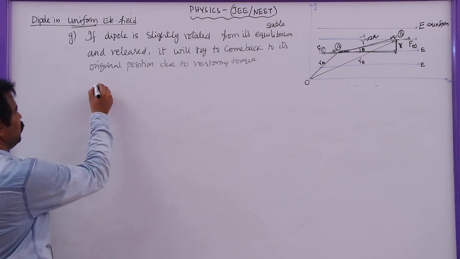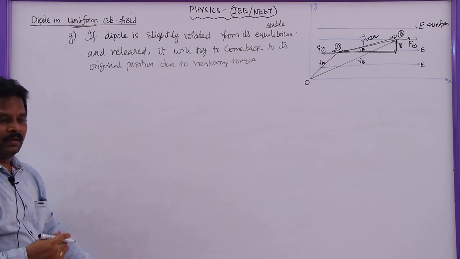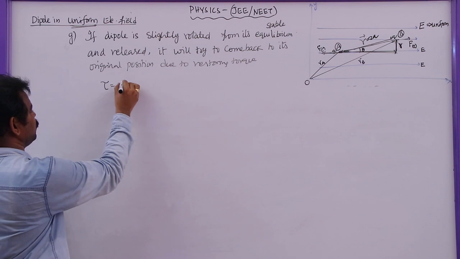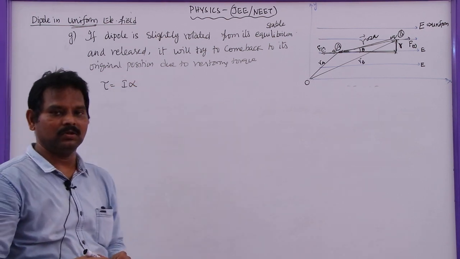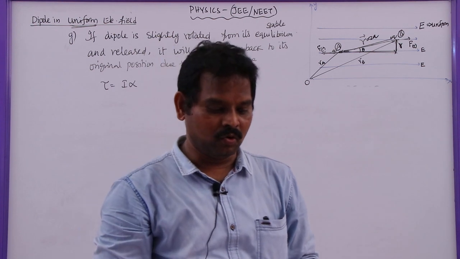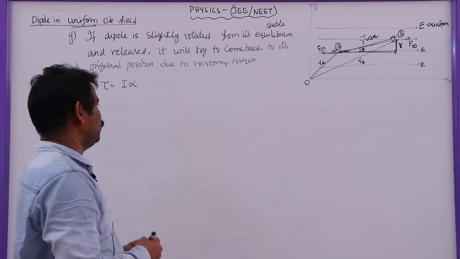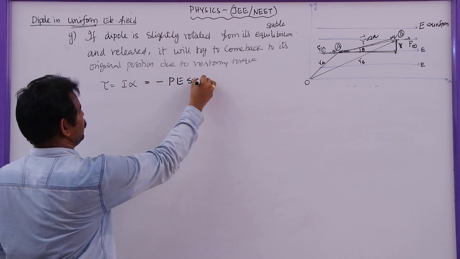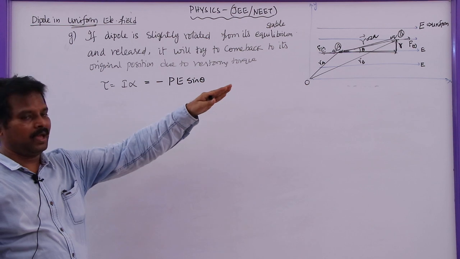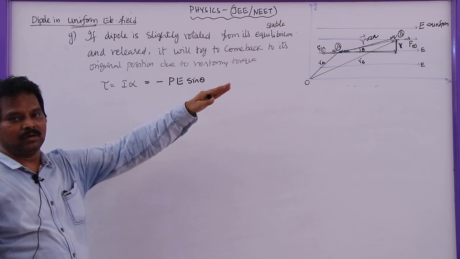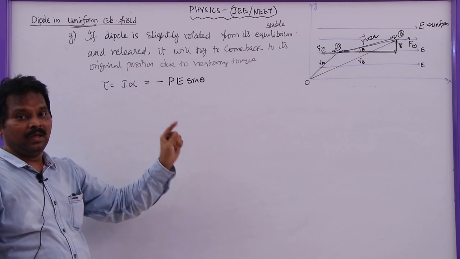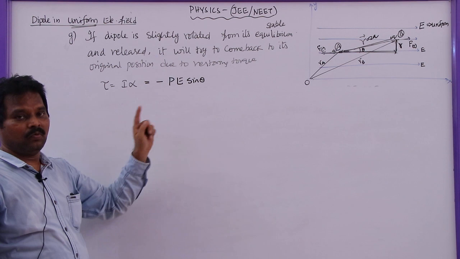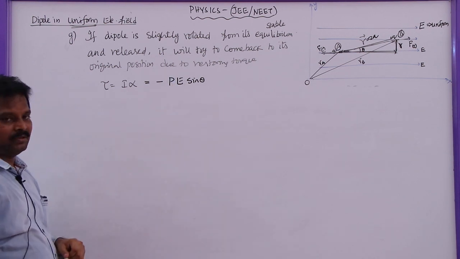So in this case, what can we write? The restoring torque, the torque experienced by any object, is given by tau equals I alpha. Torque is equal to moment of inertia times angular acceleration. But this is equal to minus PE sin theta, because when it is rotated by a small angle theta, the torque experienced by the dipole is PE sin theta. As it is restoring torque, it will be equal and opposite to the original torque, which is given by minus PE sin theta.